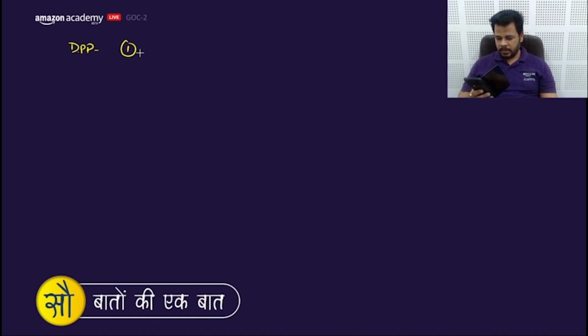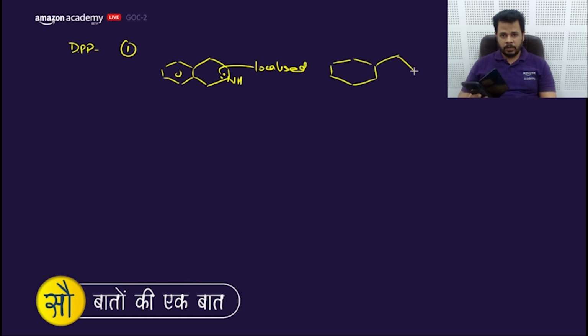This is actually easy. In the first one, you can see that the nitrogen's lone pair is localized, which means it is not going into resonance, whereas in the other one, this lone pair is going into resonance with the benzene ring. So this is a localized lone pair and this is a delocalized lone pair. That means the first would be more basic than that. First one, A, is correct, the order is correct.